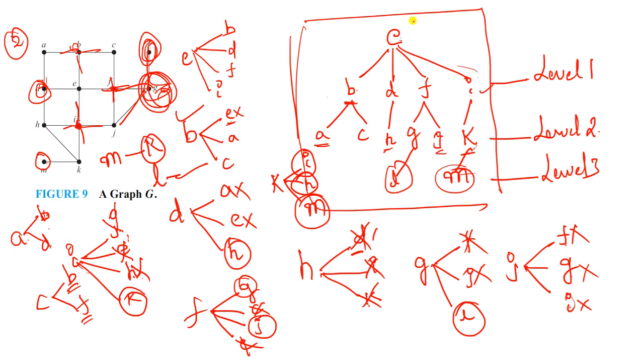Okay? For example, if you want to take C as the root node, it will change. If you take A as your root node, it will change. Right? That's depending on the root node. If you change the root node here, then based on that root node the spanning tree will be changed.